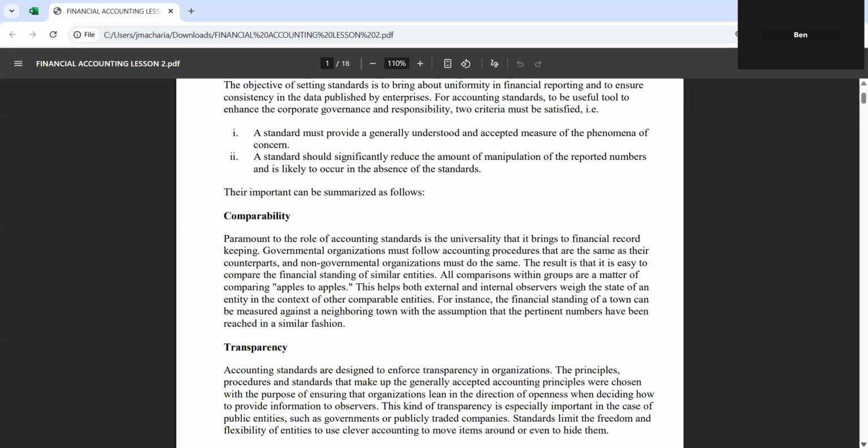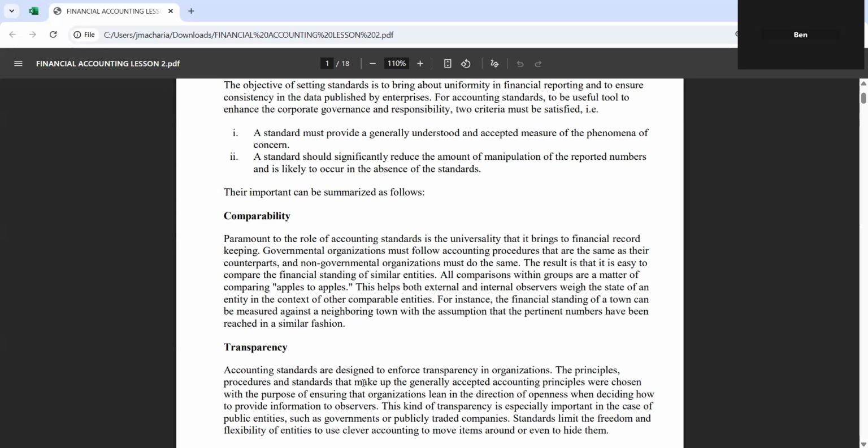Government organizations must follow accounting procedures that are the same as their counterparts, and non-government organizations must also do the same. So that is one major importance of accounting standards. It gives us an opportunity to compare financial statements of a government organization against another government organization, and a non-government organization against another non-government organization.